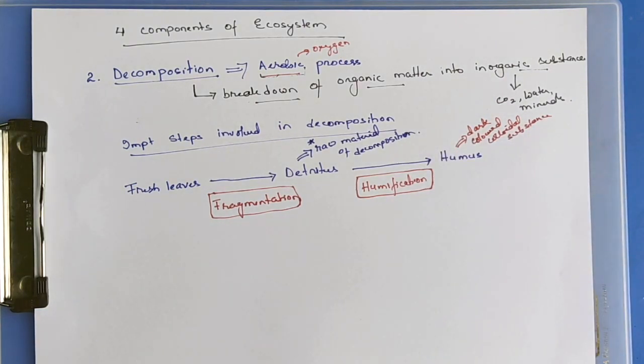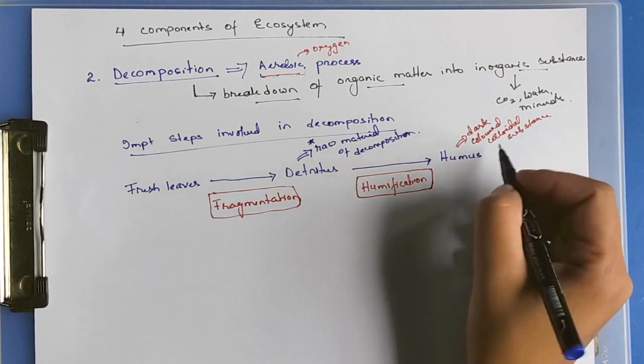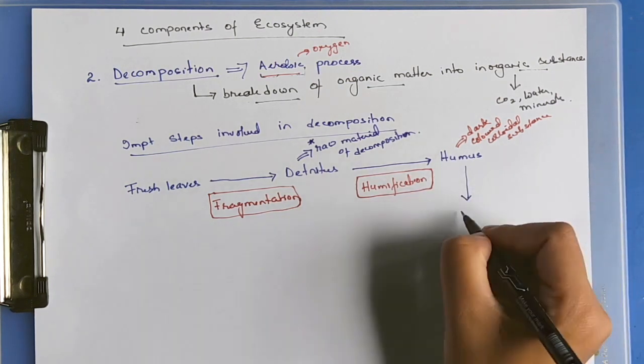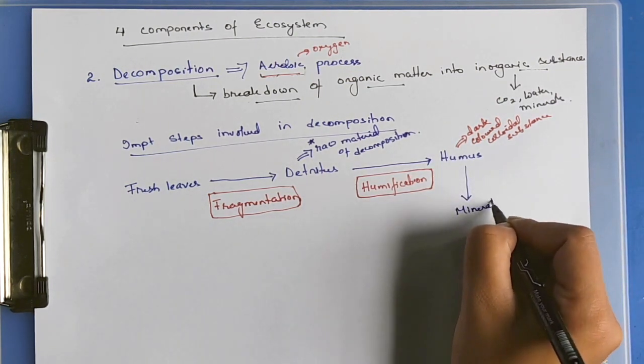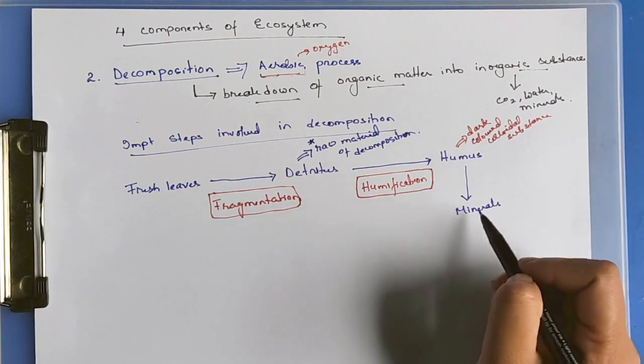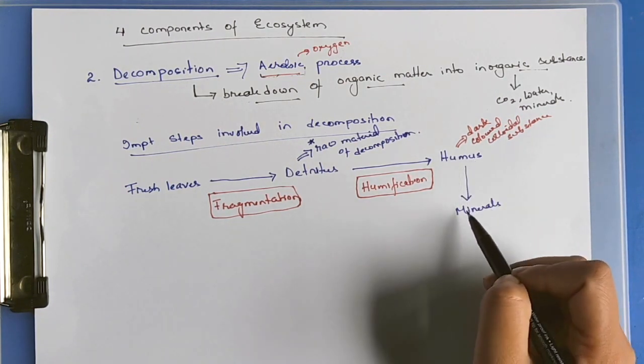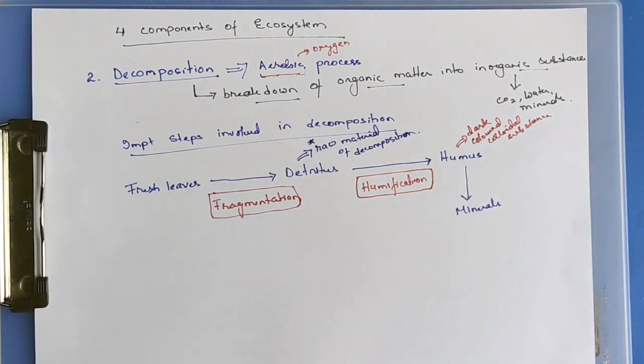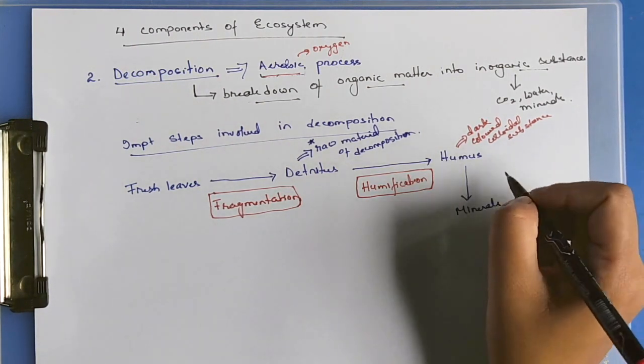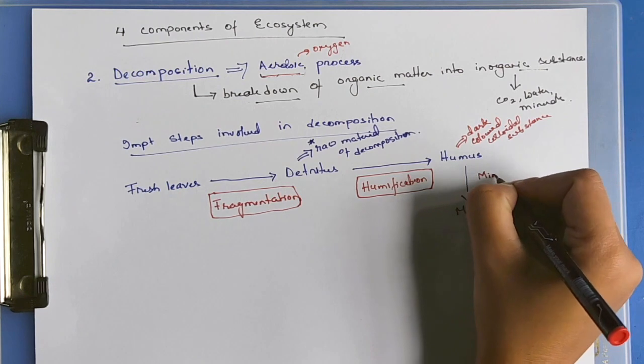Humus will be further converted into minerals or nutrients. The process of converting humus into minerals is known as mineralization.